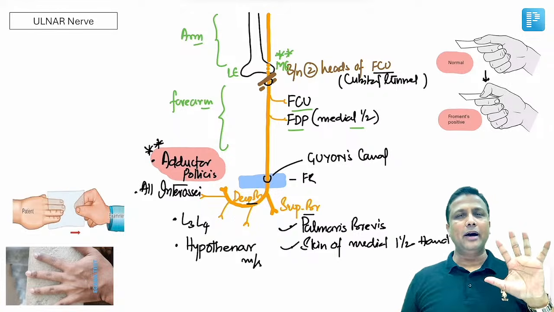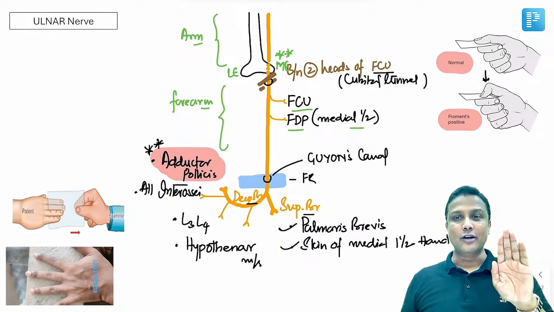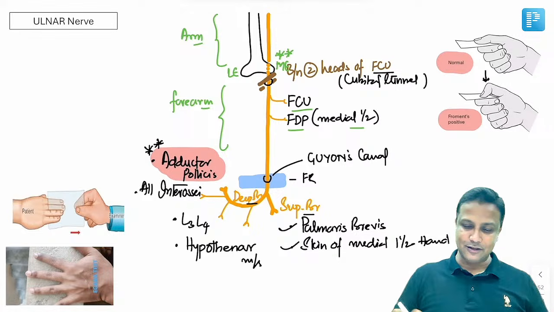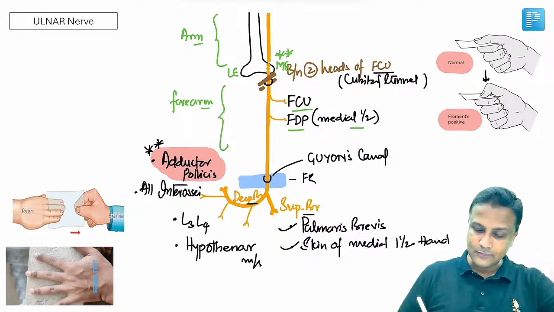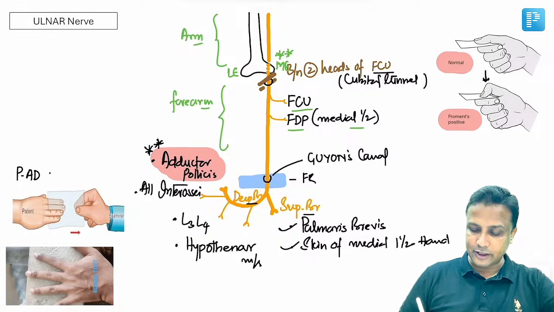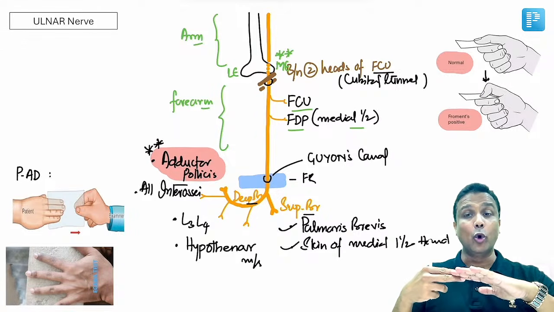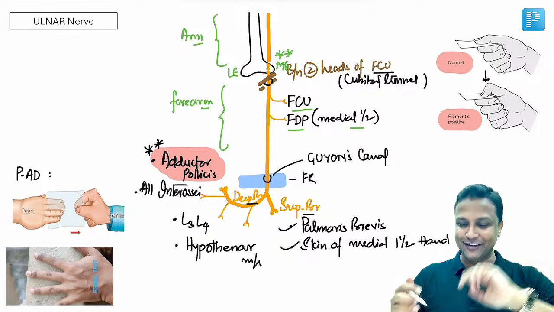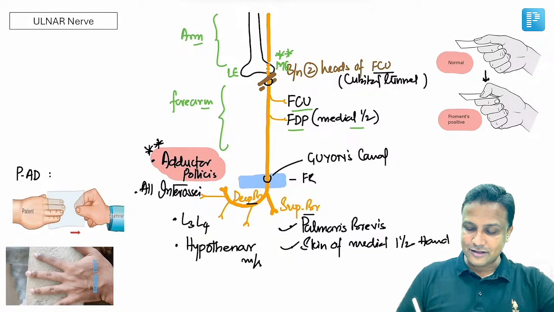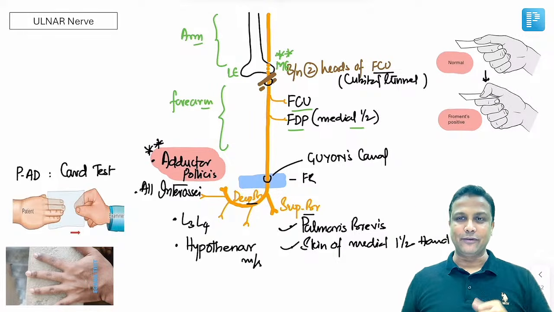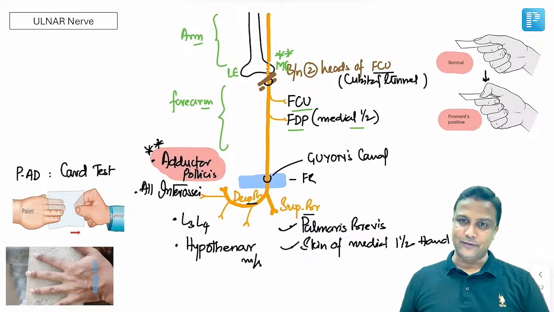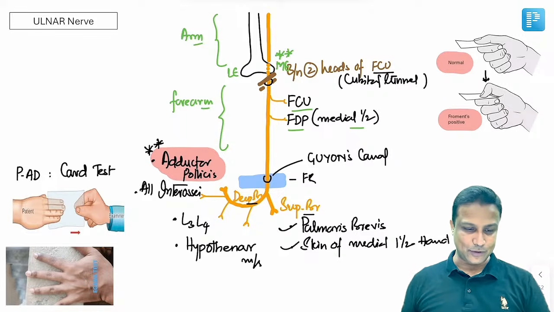Another one, palmar interossei will be helping in adduction, dorsal interossei will be helping in abduction. I hope you all remember that very famous mnemonic, PAD and DAB. So palmar interossei will be normally helping in adduction, और आप अगर किसी बंदे को card दोगे और ask them to hold the card between the fingers, he is adducting the fingers. So that means card test here. And if the person is able to hold that card between the fingers here, yes, that means card test perfectly done there. Palmar interossei, perfect there. And yes, of course, ulnar nerve is perfect over there.